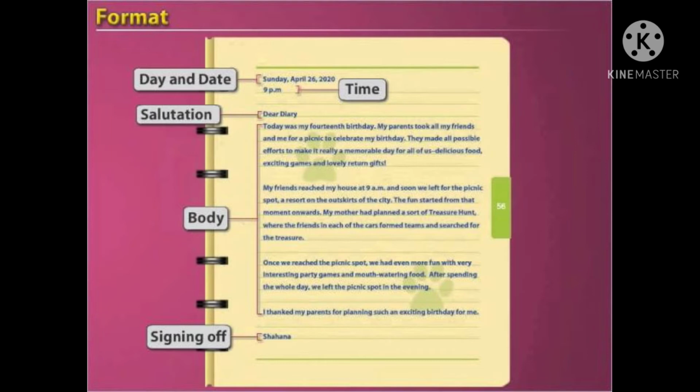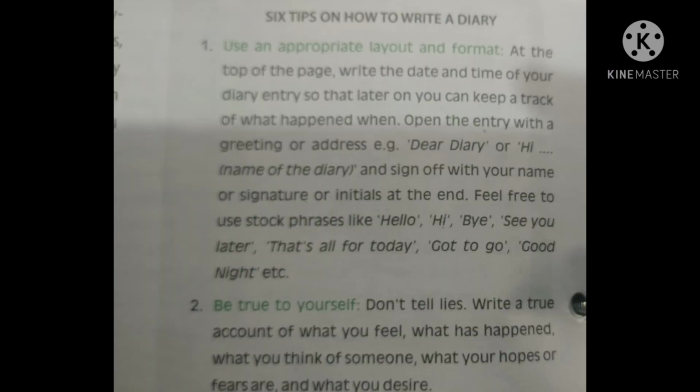Again, then leave a line, and then the heading should be there. In the heading we can write hello, hi or dear diary, and in this way we can give a heading to the diary. After writing the heading we have to leave a line, and then we will write the body or content of the diary. Again, after completing the content, leave a line, and then the signature.